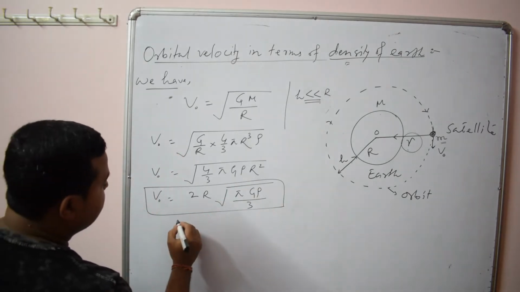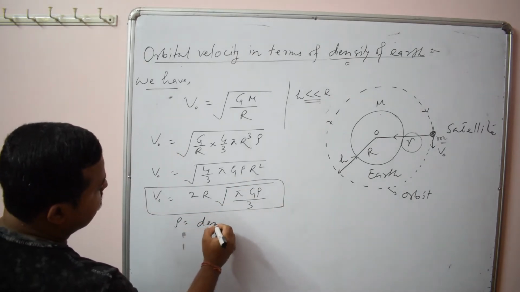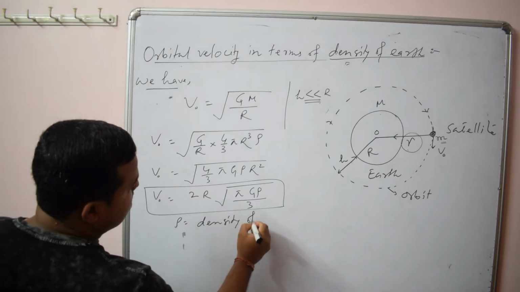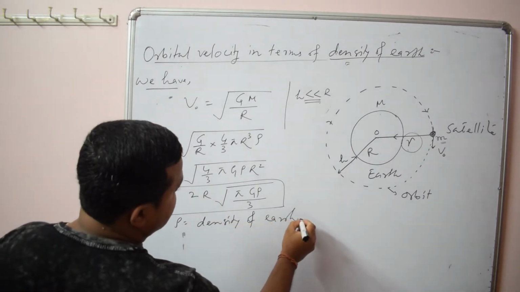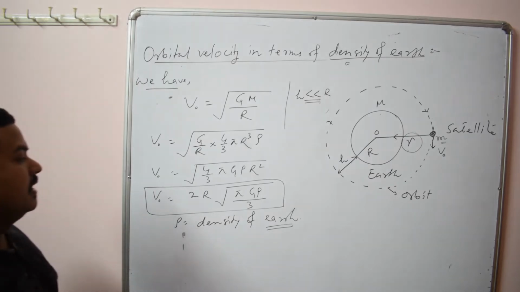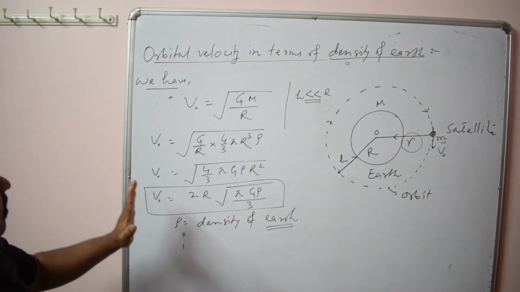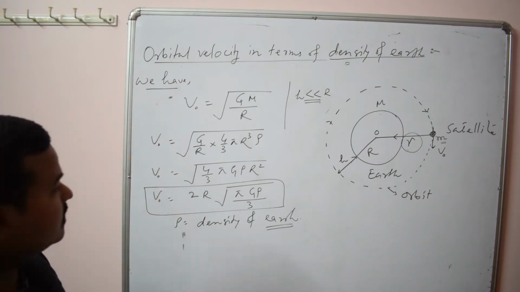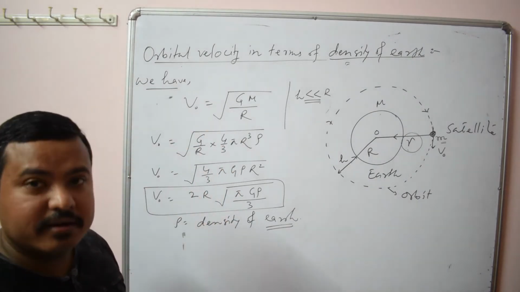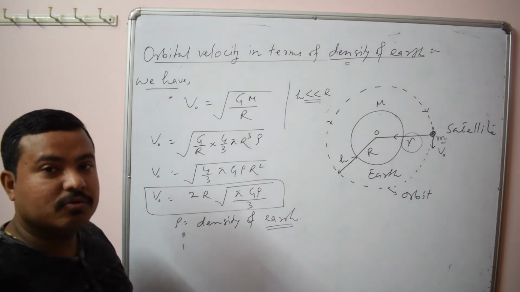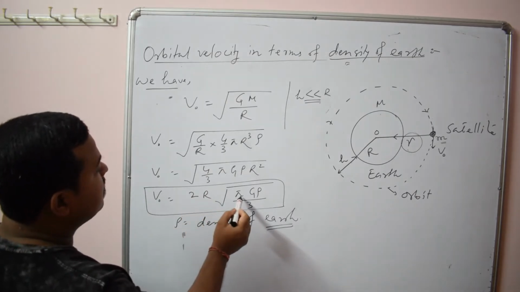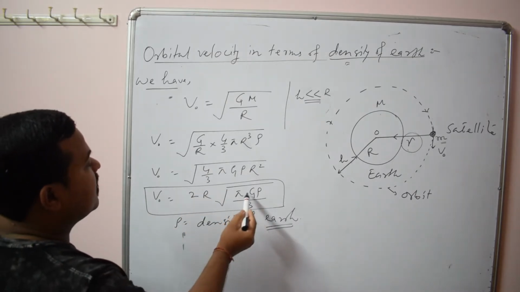Okay, so here rho is what? Density of earth. So this is the relation of orbital velocity in terms of density. So you see we have already got three relations of orbital velocity. One is root over GM by r, one is root over gR, one is 2R root over pi G rho by 3.